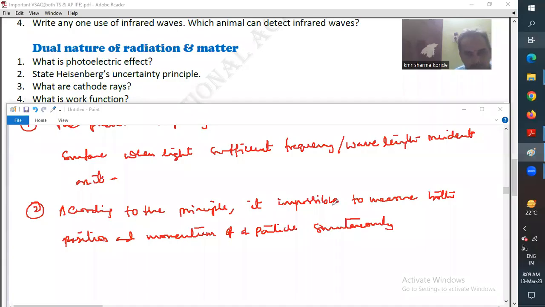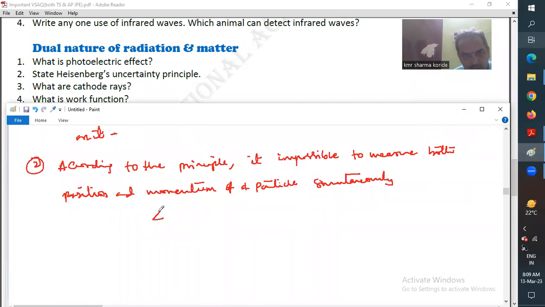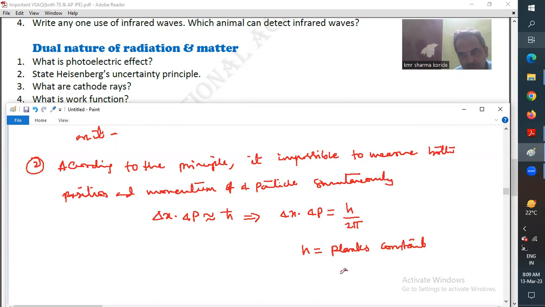Delta x is the position, delta p is the momentum, nearly equal to h bar, or this can also be written as delta x into delta p is equal to h bar, which is h by 2 pi, where h is Planck's constant, which is equal to 6.634 into 10 to the power of minus 34 joule second.